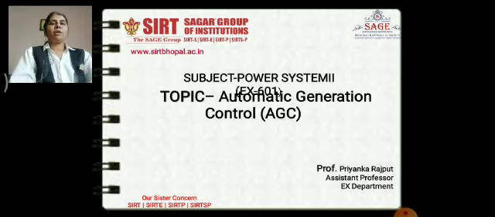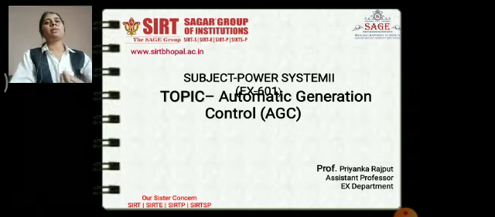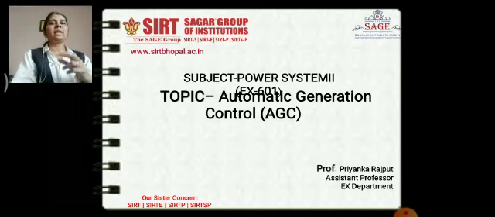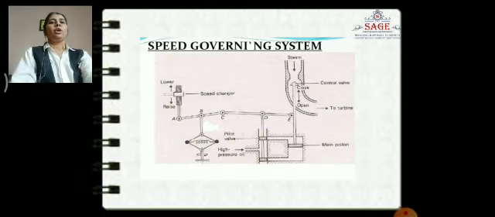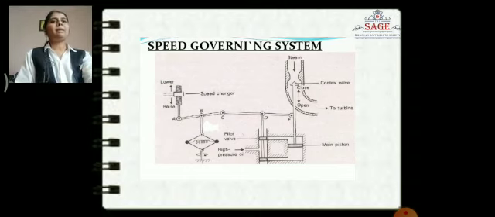Now we have already discussed the excitation control and frequency control. Excitation control is much faster as compared to the frequency controller, because in excitation control no mechanical process is required, but in the frequency controller all the processes are mechanical, because of the generator, turbine and so on. So the frequency controller is slower as compared to excitation control. Today we will discuss the speed governing system.